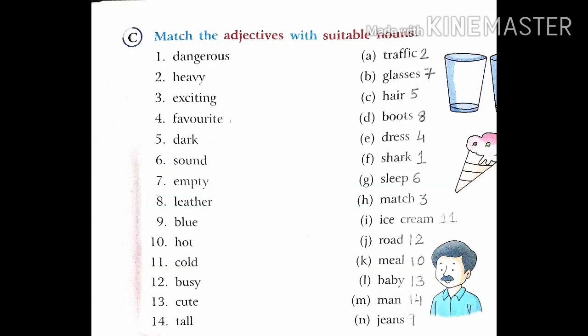Question C. Match the adjectives with suitable nouns. So what we have to do? We have to match the column, and in section A adjectives are given and in section B nouns are given. Now what we have to do? We have to match each with its right noun.